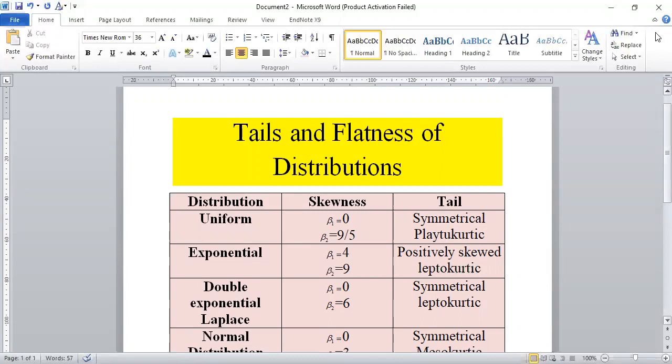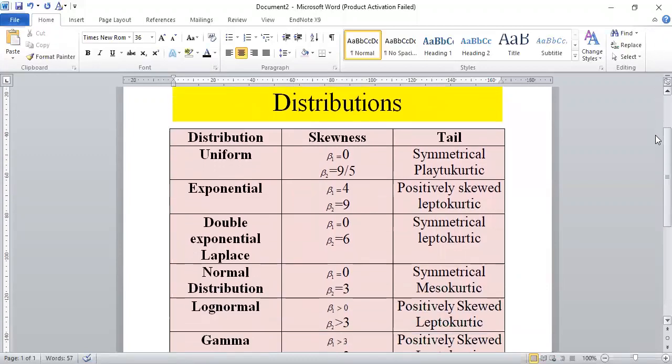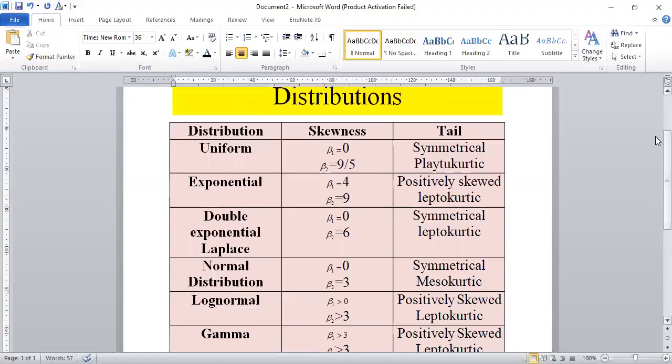First of all, I am discussing the continuous distributions. That is very important. I already told you that the main important properties when we are going through the distributions are their skewness and kurtosis, dealing with the flatness and the skewness of the distributions.